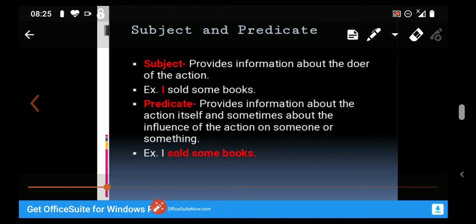See the example. I sold some books. I is the subject of the sentence and sold some books is the predicate. Or we can say that the doer of the action is the subject, and whatever we are saying about the subject is called the predicate of the sentence.